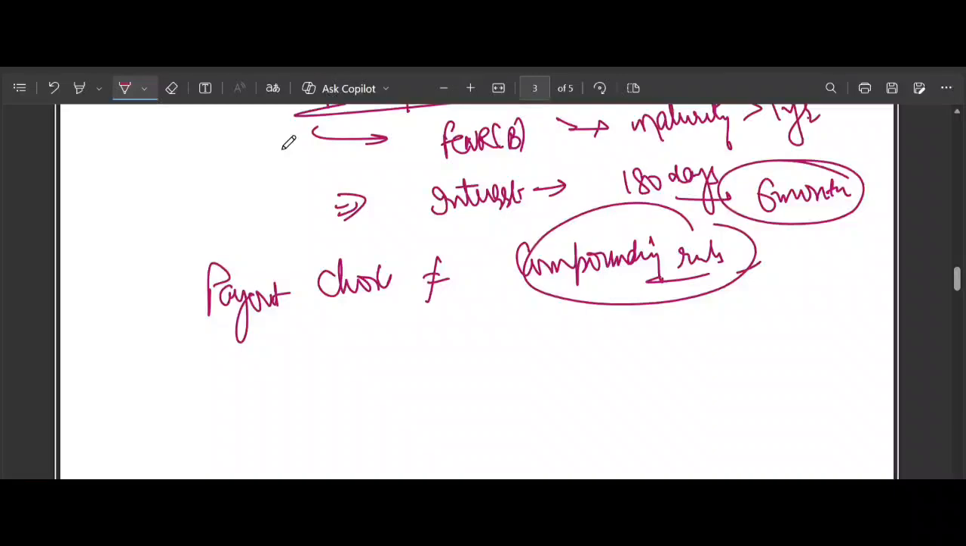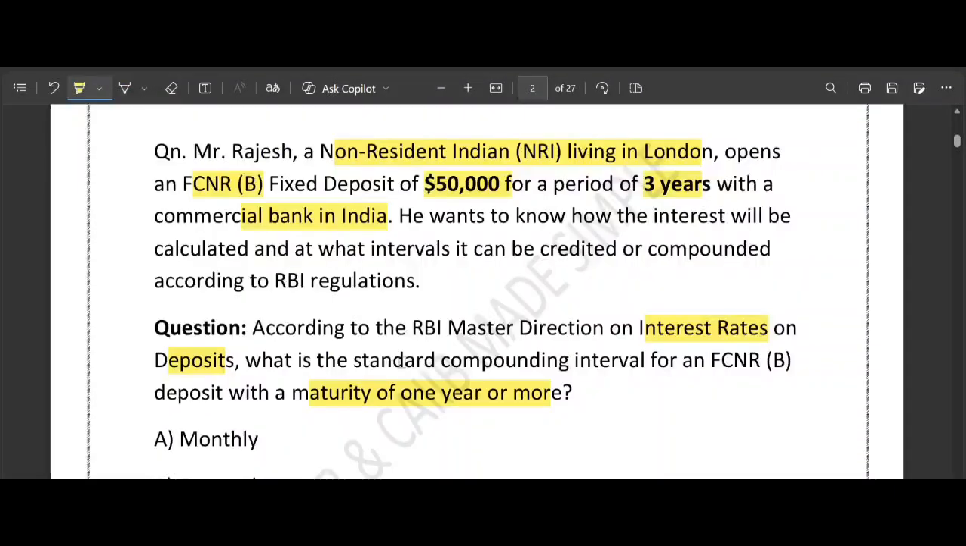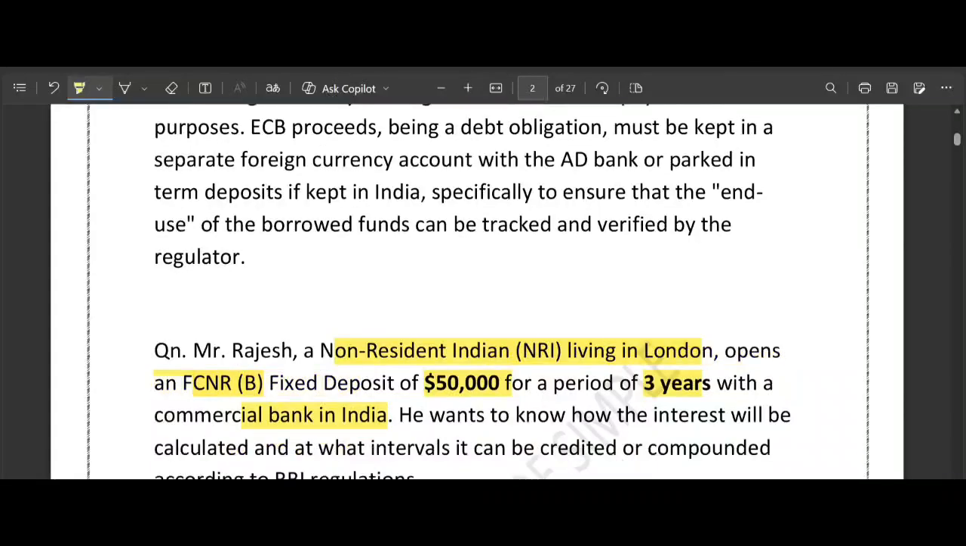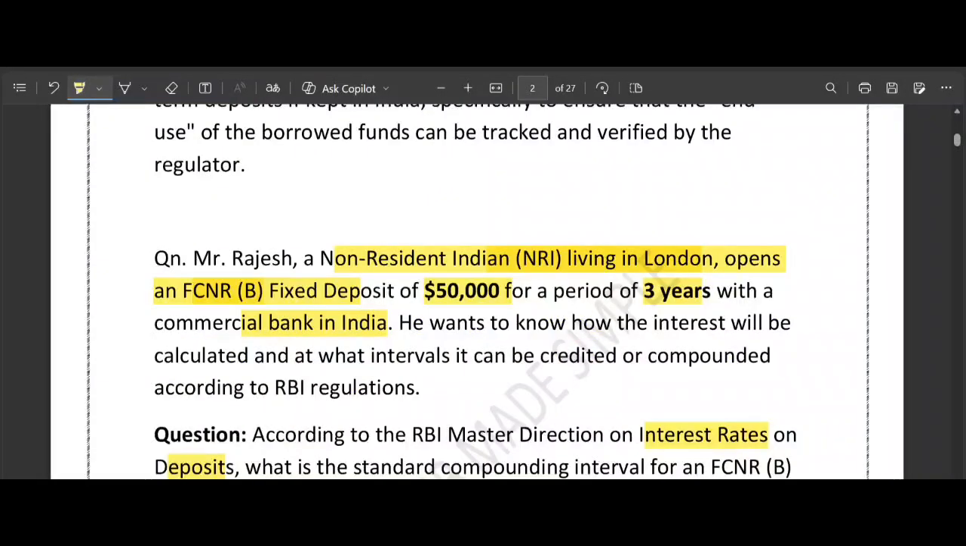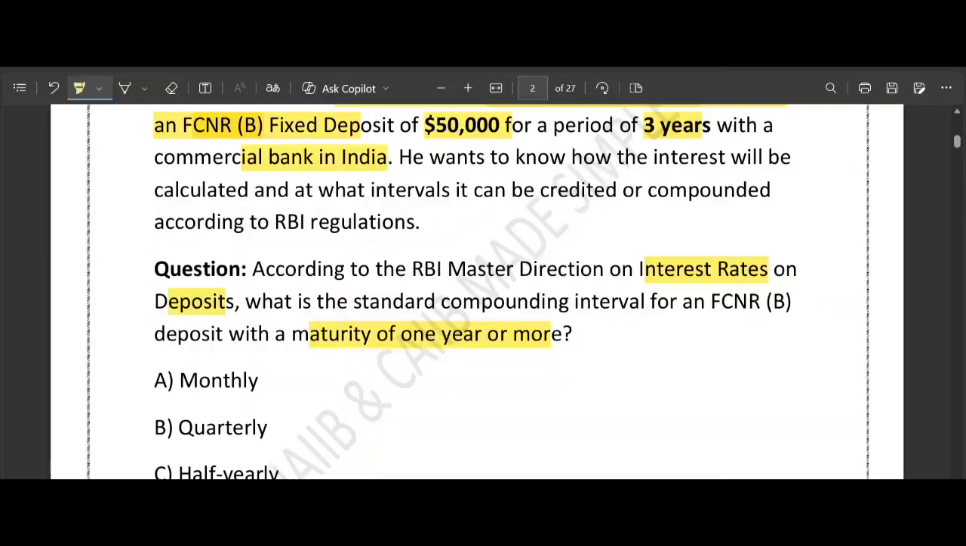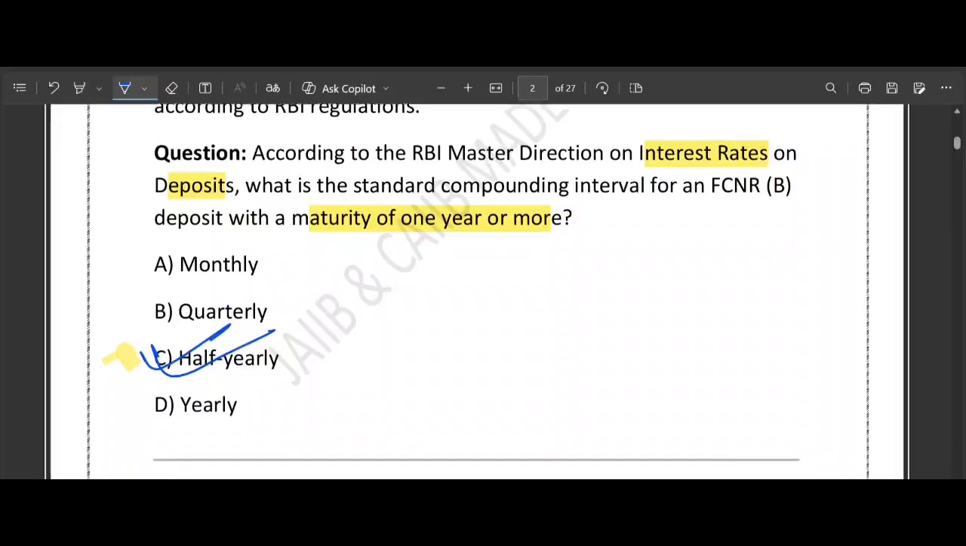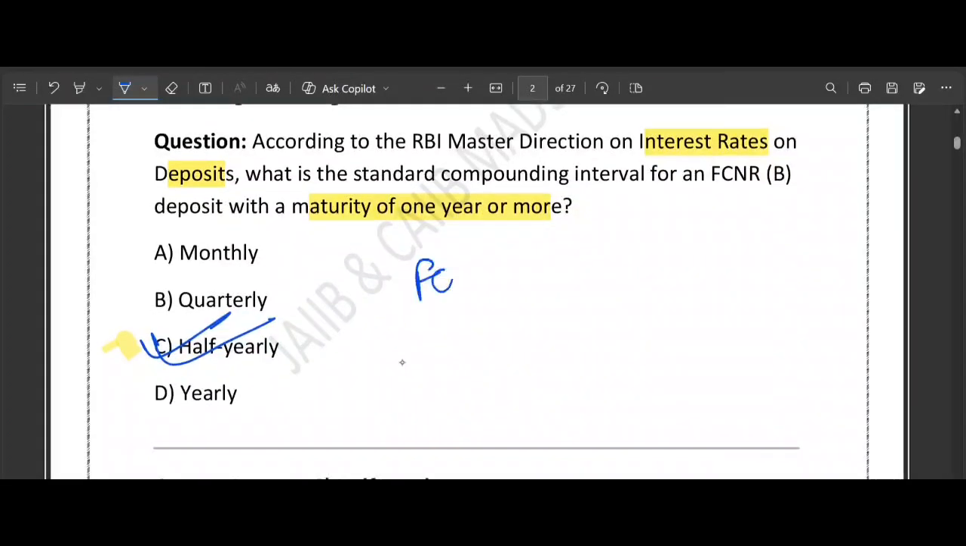What they have given is a deposit of, I think, $50,000, with a 3-year deposit type of FCNRB. So therefore interest is calculated and compounded half yearly or 180 days, whatever you call it, both are the same. So option number C is the correct one. Yeah, C is the correct one. Okay, so you can remember it like this. FCNR 6-6 rule. Yeah, this way you can remember it.